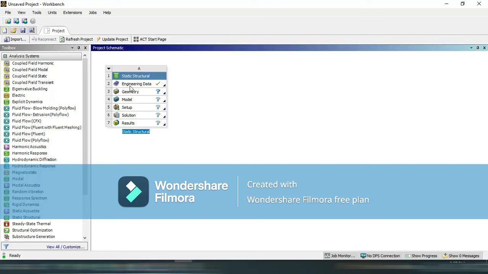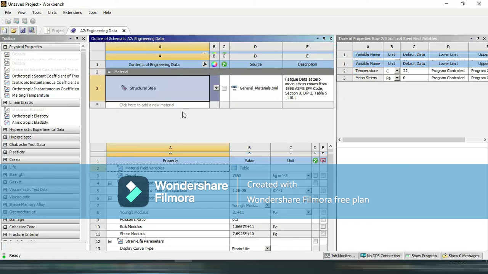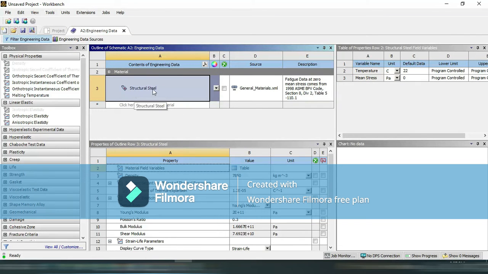From the first one, that is engineering data, we are going to select the material of the spanner. For this spanner, we are going to select the material structural steel. These are the properties of structural steel: you can see density, Young's modulus, Poisson's ratio, bulk modulus, shear modulus. Also, you can change the unit from here.